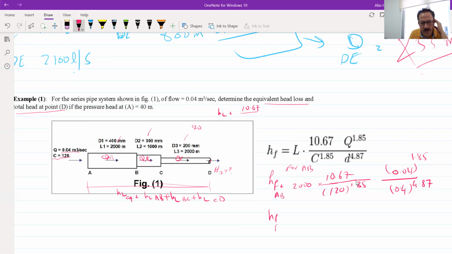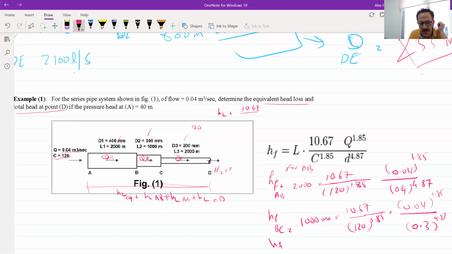HF for BC. You have to use the L of BC, which is 1000 meters times 10.67 divided by C, 120 power 1.85, times the Q, 0.04 power 1.85, and divided by the diameter, which is 0.3 power 4.87.